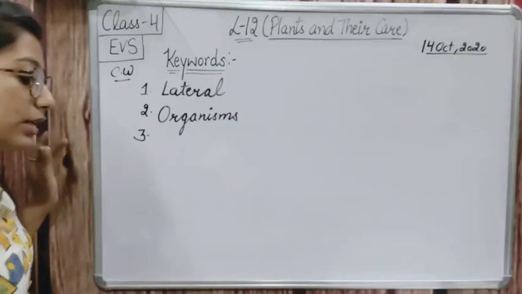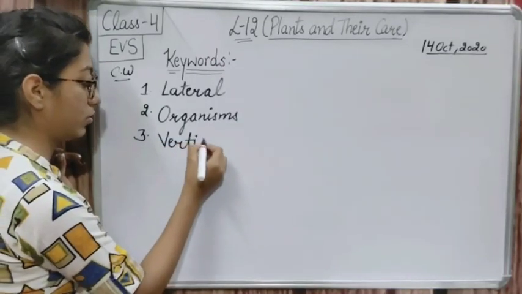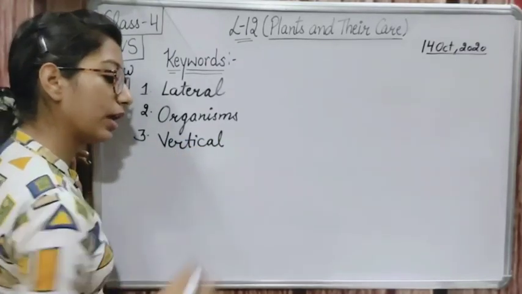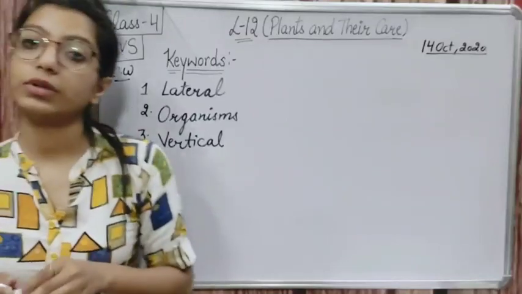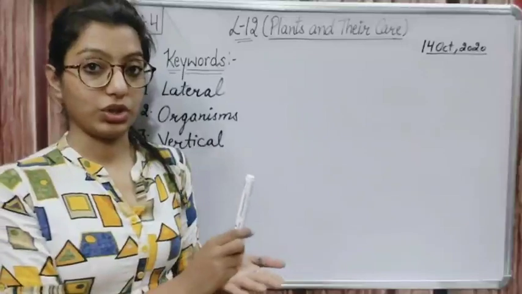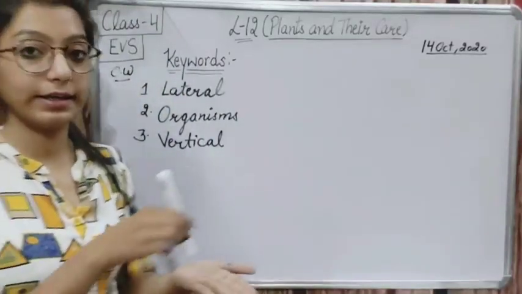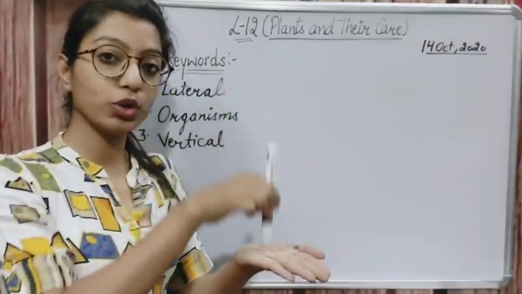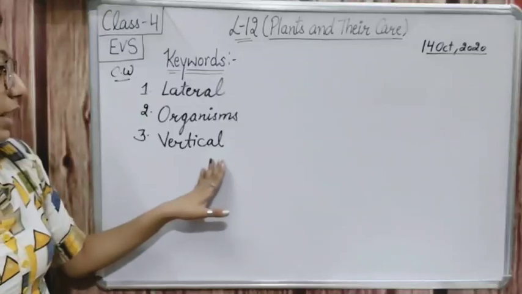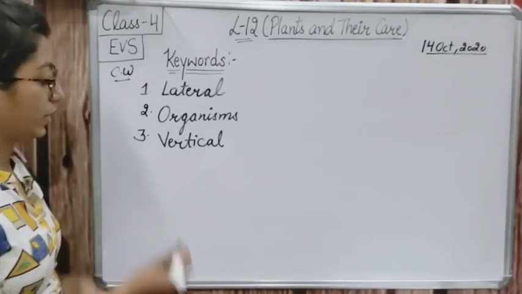Okay, the next is vertical. Vertical means going straight up in the upward direction. Going straight in the upward direction by making the angle of 90 degree. 90 degree का angle बनता है, बिल्कुल straight line going up. Okay, so that is the direction, vertical direction we can say. Vertical.